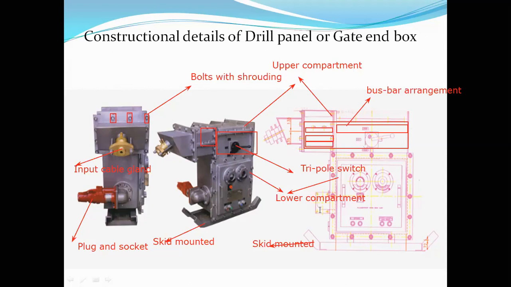Now look here, this is the upper compartment and this is the lower compartment. This is your input cable, the cable gland. The input power supply is given, and the leads are taken out and passed into the lower compartment without taking off their insulation. Here the insulation of the leads is removed, and using a bus bar arrangement they are connected and passed into the lower compartment. So the lower compartment consists of all the protective relays.